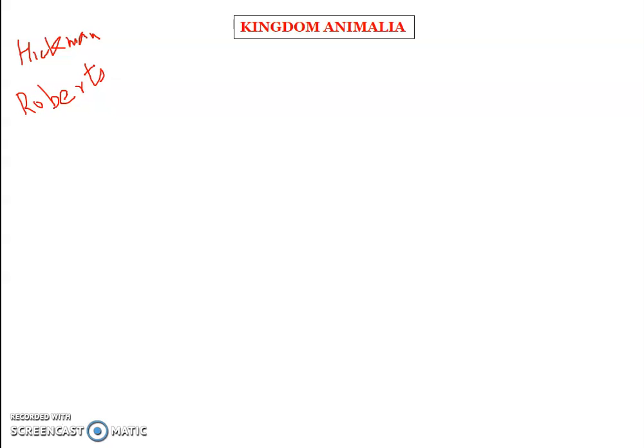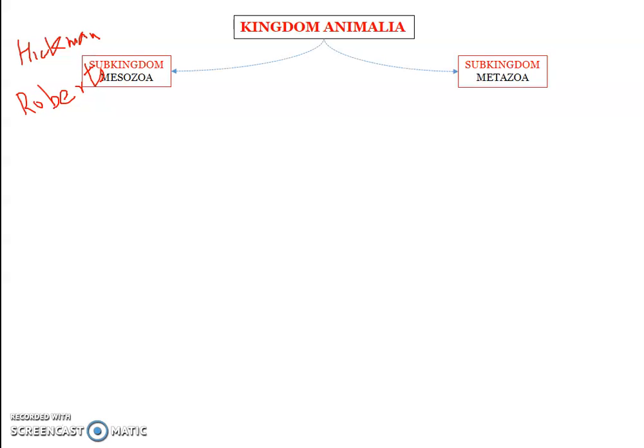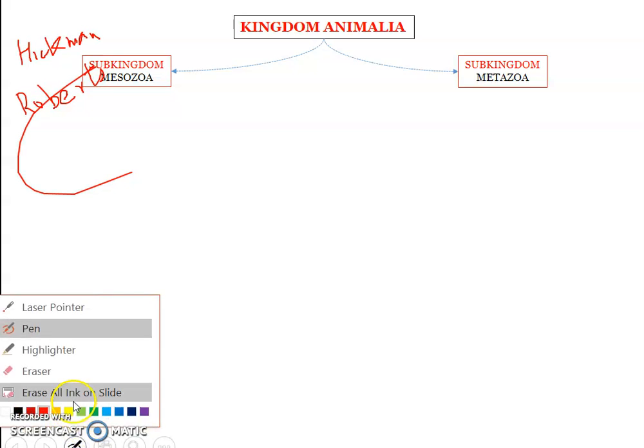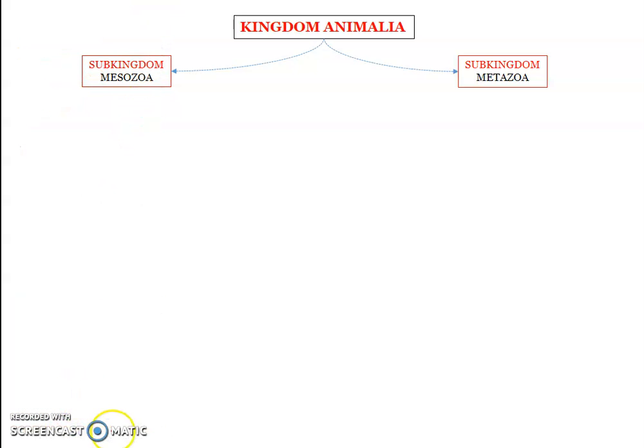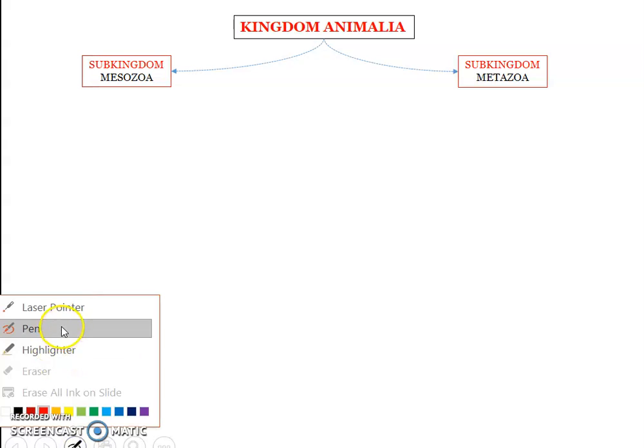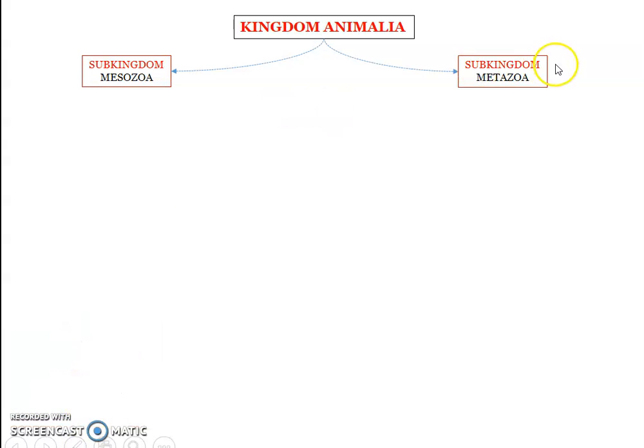As per this classification system, kingdom Animalia is divided into two subkingdoms: subkingdom Mesozoa and subkingdom Metazoa. When we study animal diversity, we also include protozoa, so it is actually protozoa, Mesozoa, and Metazoa.